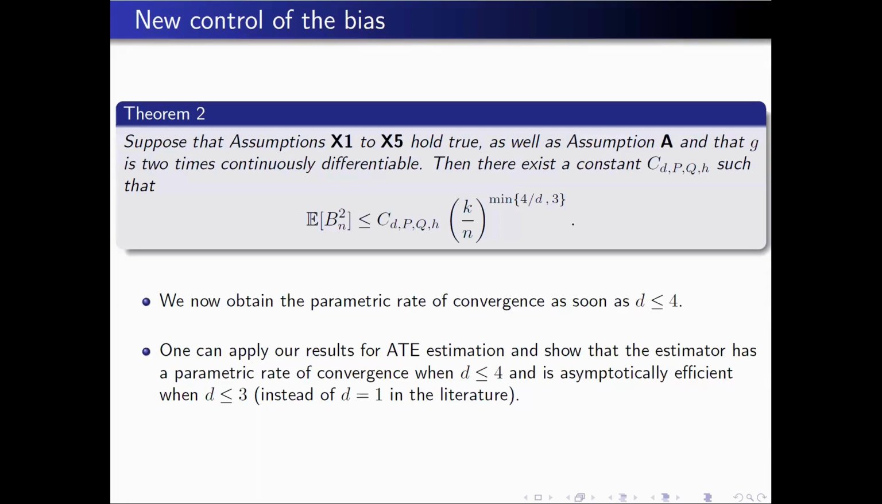And for the average treatment effect, one can apply it. And in fact, we show that we have the parametric rate with the same constraint on the dimension. And we show that the estimator is asymptotically efficient in the semi-parametric sense when the dimension is 1, 2, or 3. And previously, in the econometric literature, the result was only for dimension d equal to 1. In fact, it's possible to do better, but at least the result that we have here improves what was known.